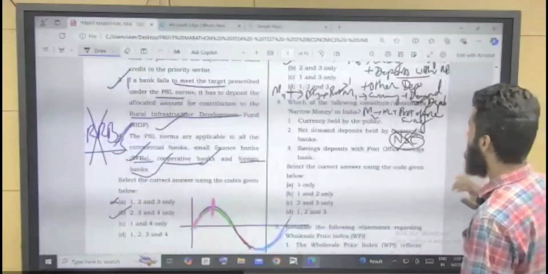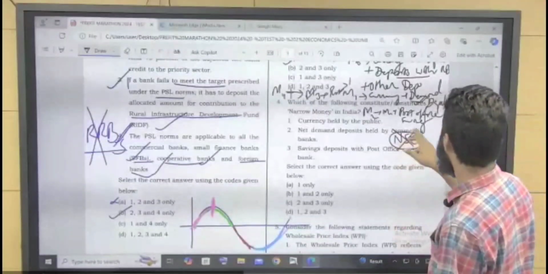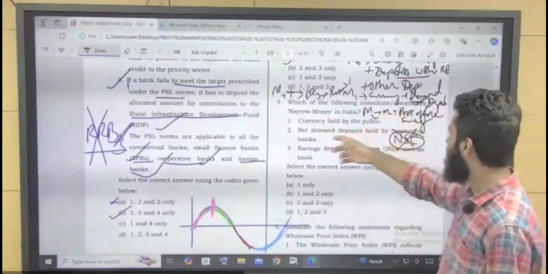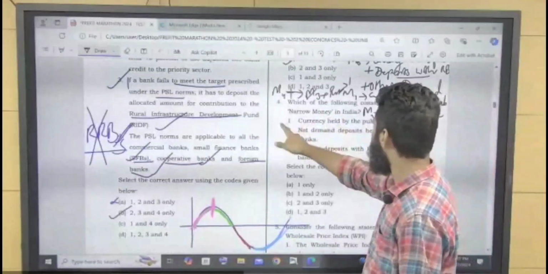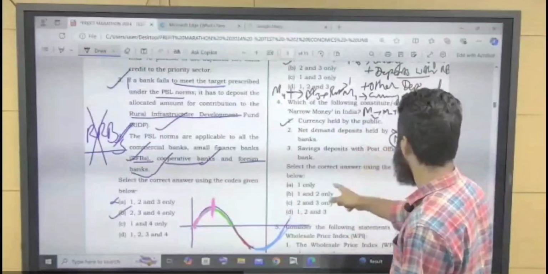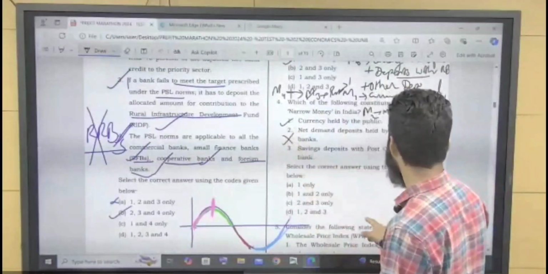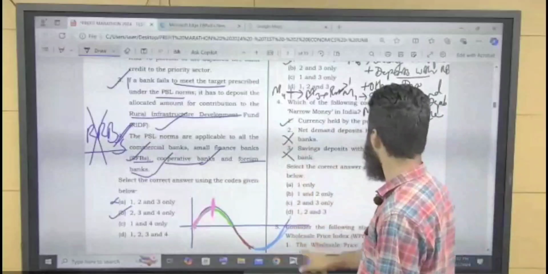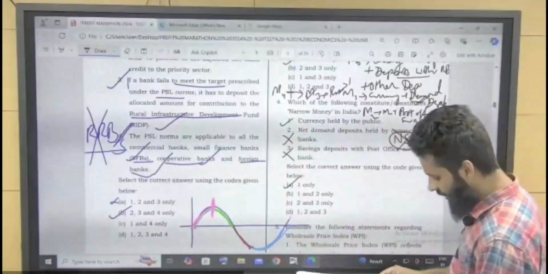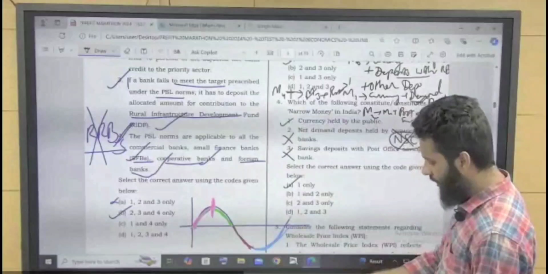Now come to question number 4. Which of the following constitutes narrow money in India? Just now we have done this. The narrow money is M0. So currency held by the public, true. Net demand deposit, no. Saving deposit with post office, no. So the answer will be 1 only. So question number 4, answer will be A, 1 only.